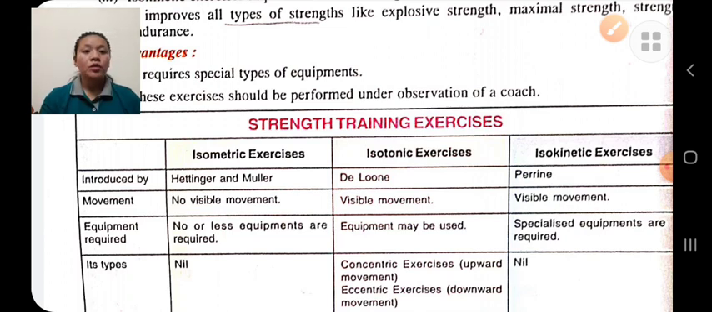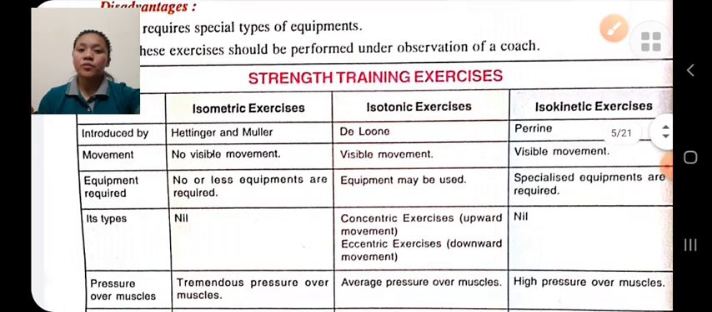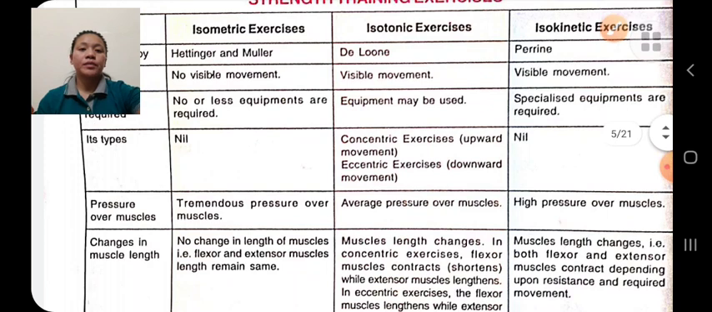In isometric, no or less equipment is required. In isotonic, equipment is used, and in isokinetic, special equipment is used. Isometric, there is no type. Isotonic, it is of two types: concentric exercise and eccentric exercise. Concentric exercise is upward movement. Example: lifting the dumbbell upward. Eccentric means downward movement. For example, lowering the weight downward. And isokinetic, there is no type.